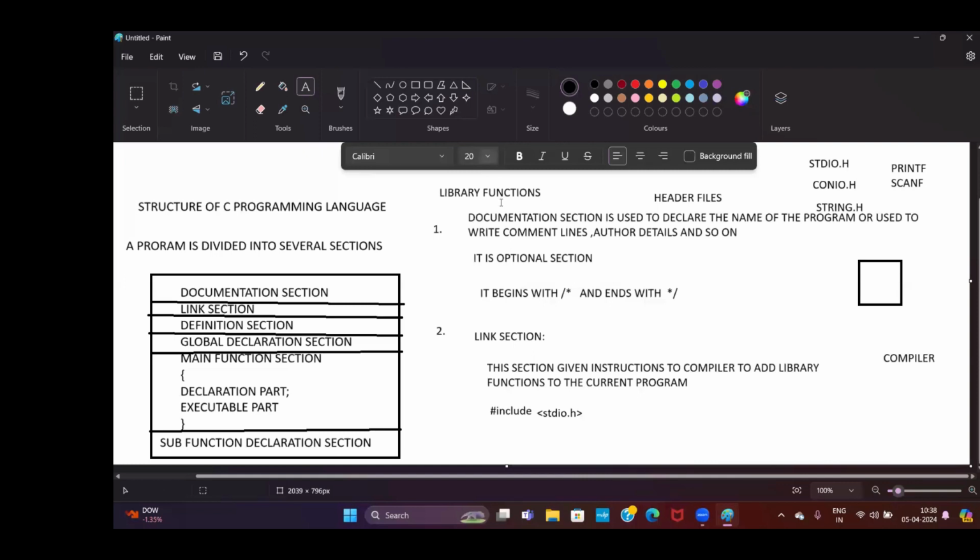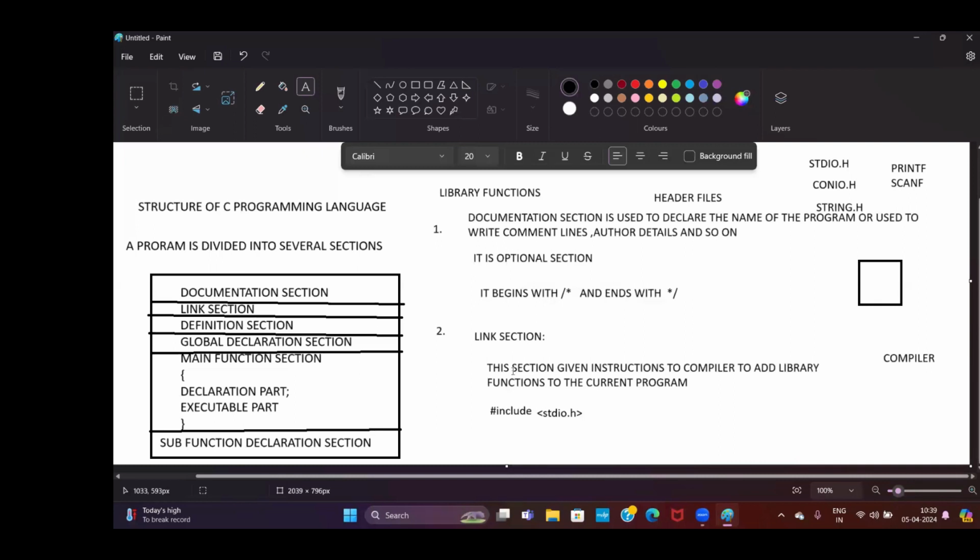What library functions are there in stdio.h? printf and scanf. Then the printf and scanf library functions will be added to your program, and then you can access them. If you access them directly, it will give you an error. If you want to access them, you have to take permission from the compiler. First of all, you have to inform the compiler of everything you want to use in your program. Especially for library functions, you have to mention them in the link section.